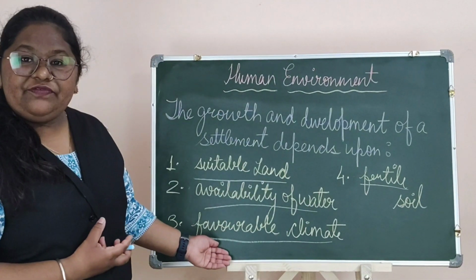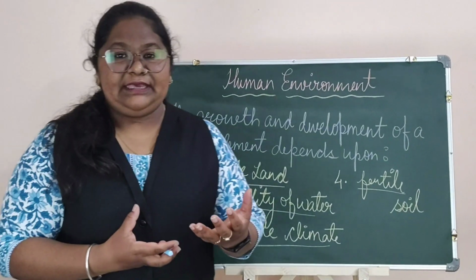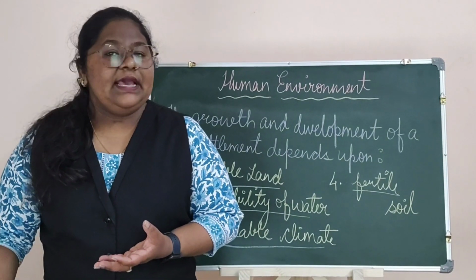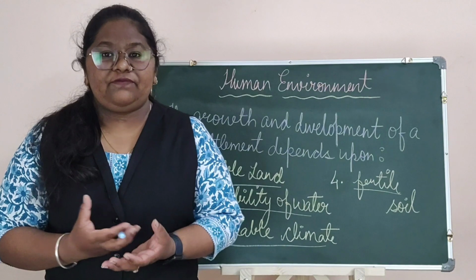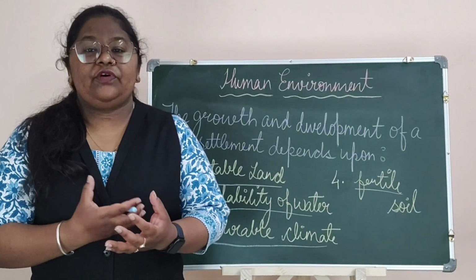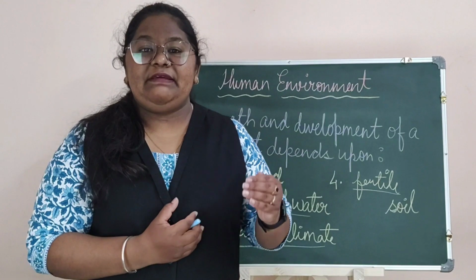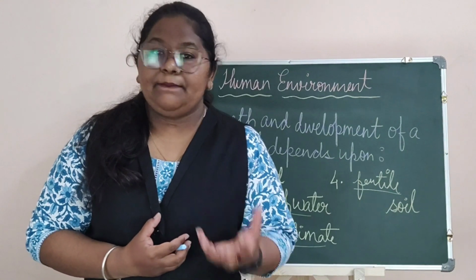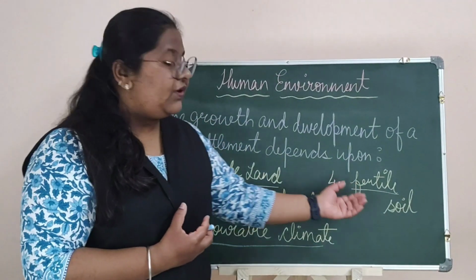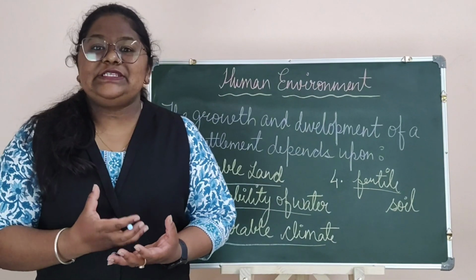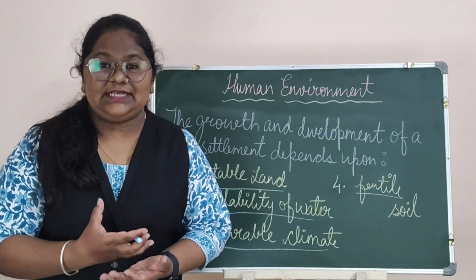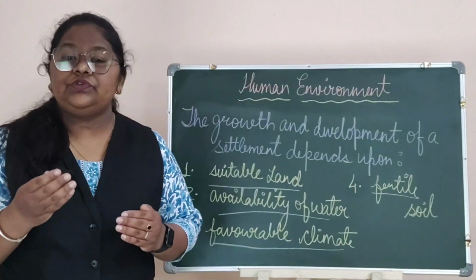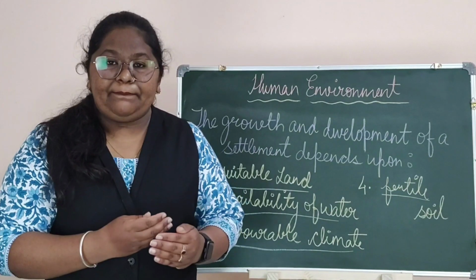Now the third one is favorable climate. A person living in a southern area might not find it possible to easily move and start a settlement in a very hilly area. So the favorable climate is a very basic important factor. Now the fourth one is fertile soil. Fertile soil is very much important for a settlement. If the soil is not very fertile, it will be very difficult to make settlement development easy.